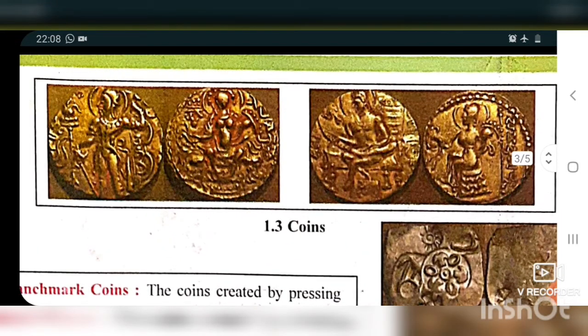In different coins they had their own culture, about the dressings, about the gold, copper, what the material is. So all things we come to know by the coins.